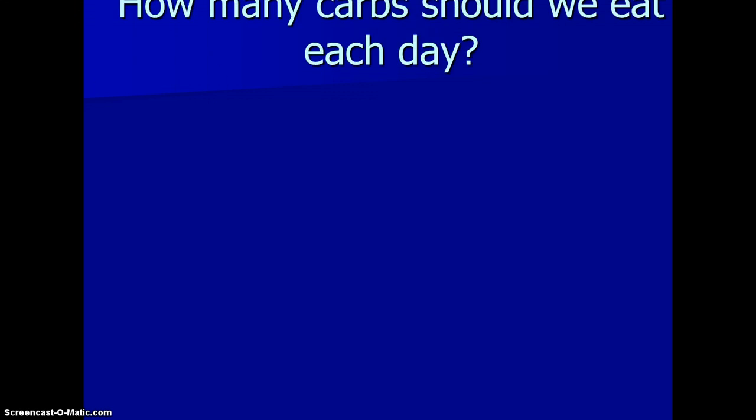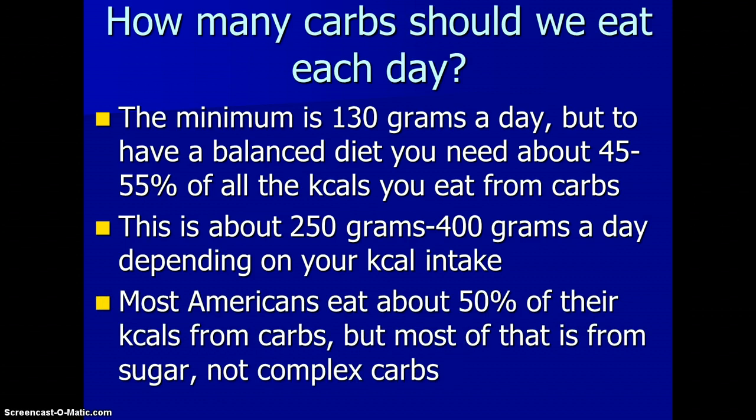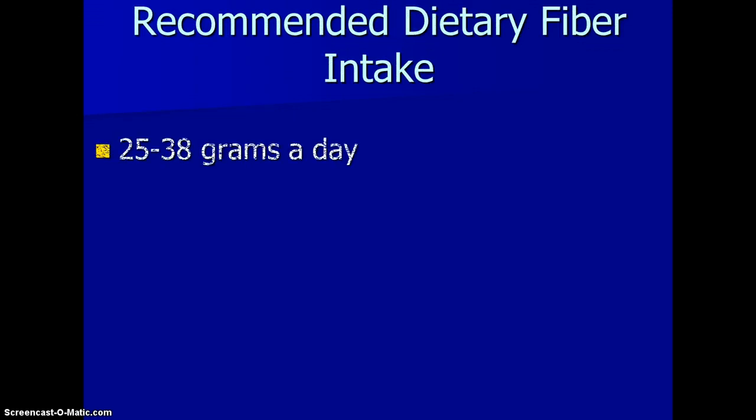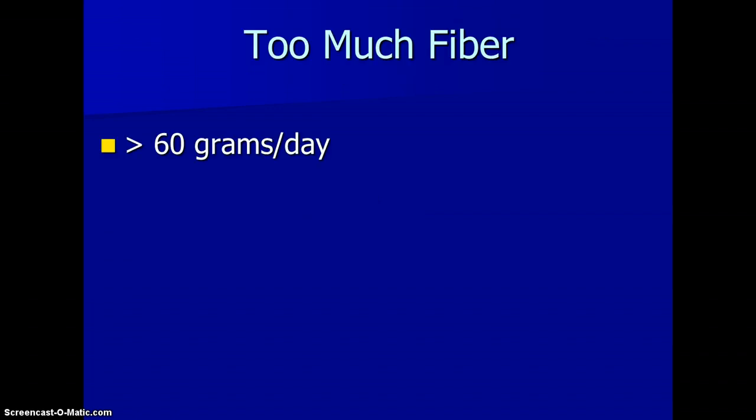People always think carbs are bad, but we do need to eat them every day. So what I usually tell people is that about half of your calories should be from carbs, and of that, at least half should be from whole grains. You really want to minimize the amount of sugar that you intake. Okay, and fiber, 25 to 38 grams. Most Americans are eating like half of that. There is such a thing as too much fiber, but it's very hard to achieve.